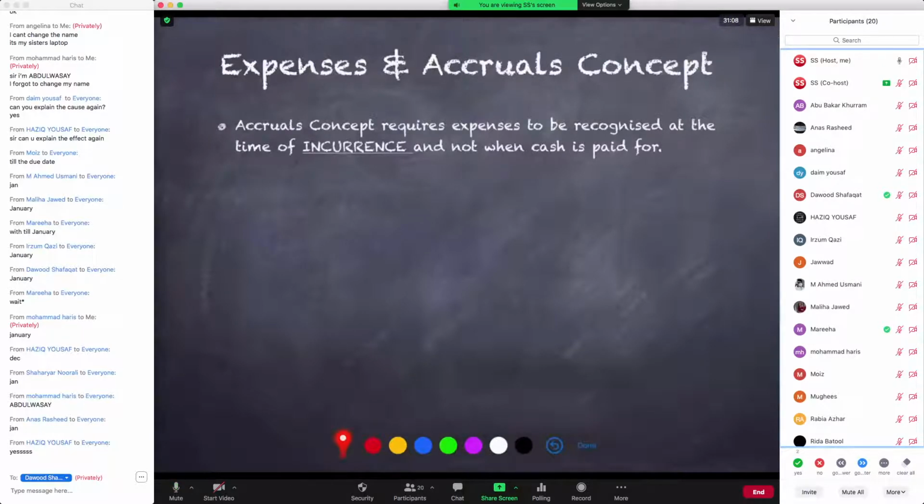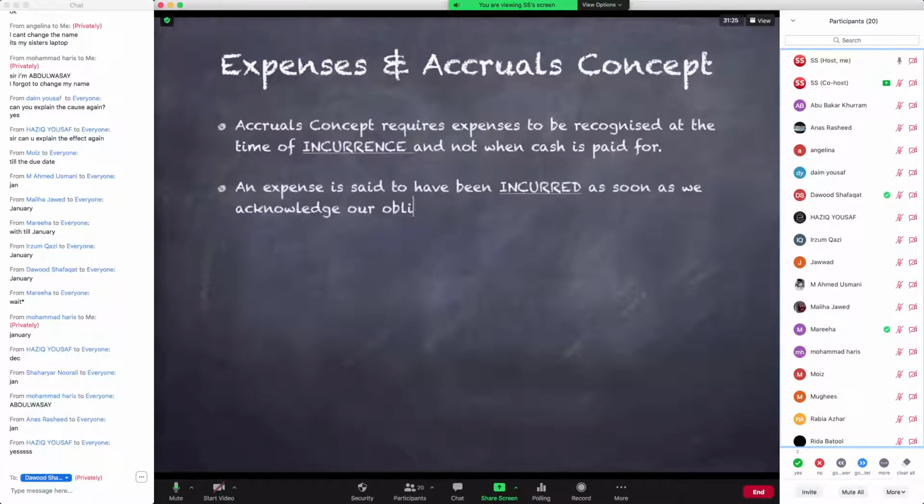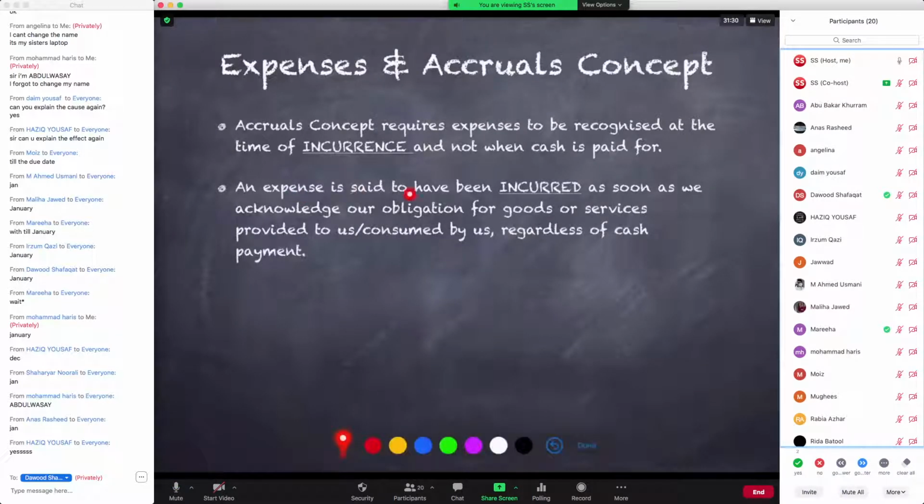So basically, it's not the payment of cash that matters. Accruals concept कह रहा है कि payment of cash is not what matters. What matters is the incurrence of an expense. And now we will define what we mean by incurrence of an expense. An expense is said to have been incurred as soon as we acknowledge our obligation for goods or services provided to us or consumed by us, regardless of the payment of cash. So इसका मतलब है आप expense कब incur करते हैं?